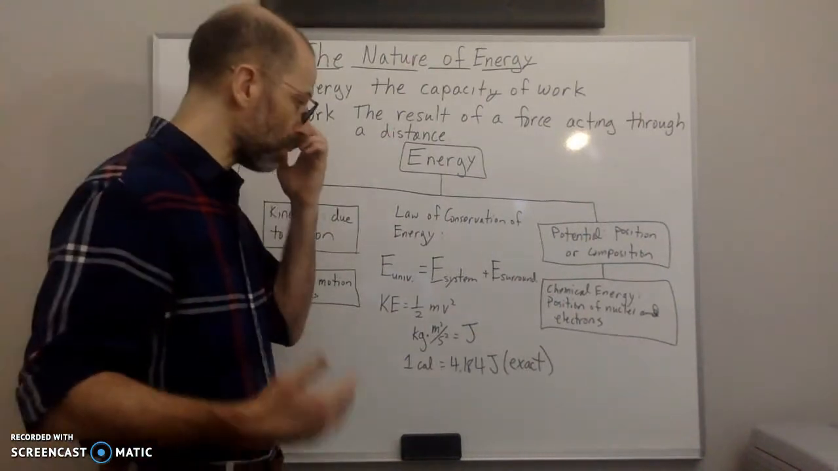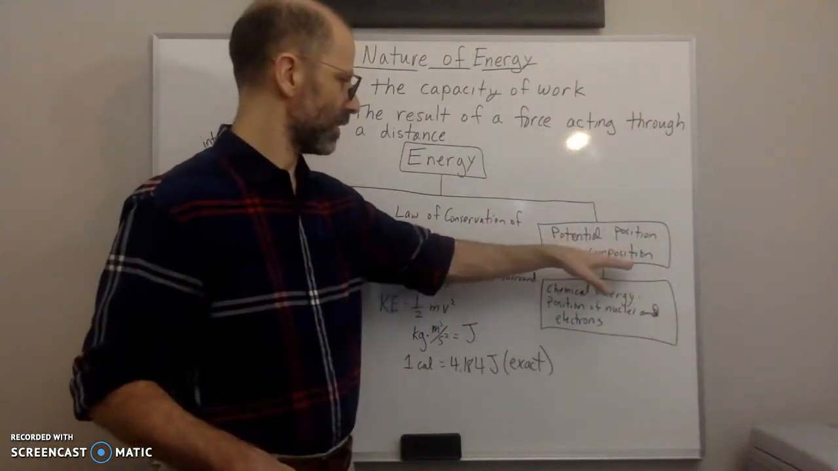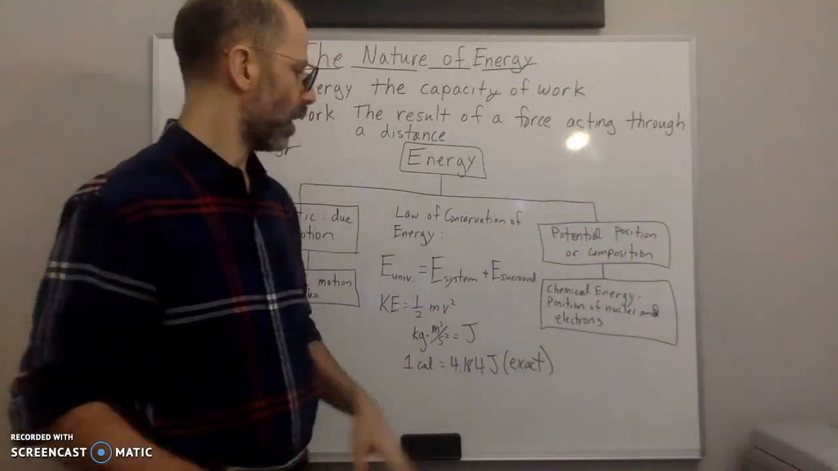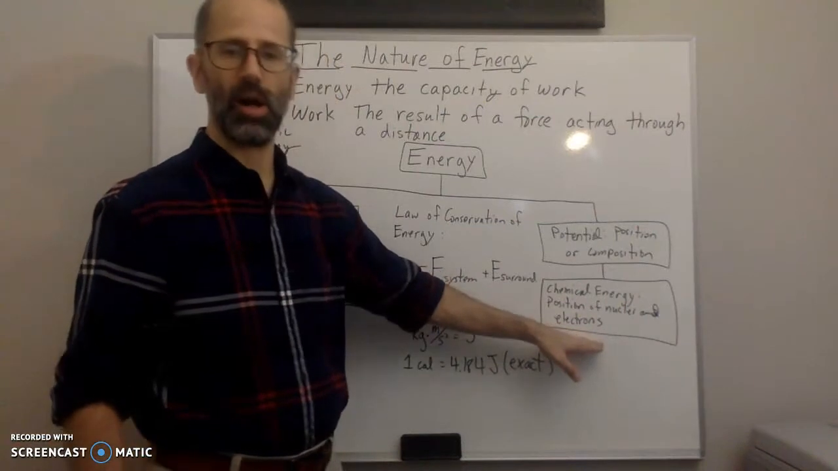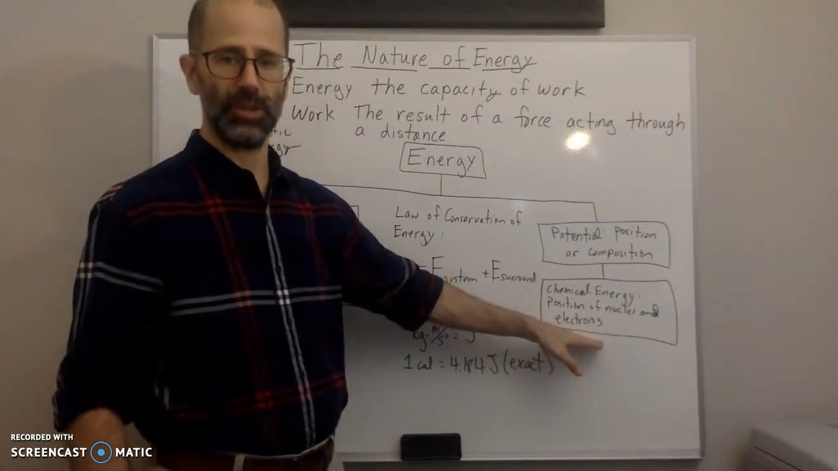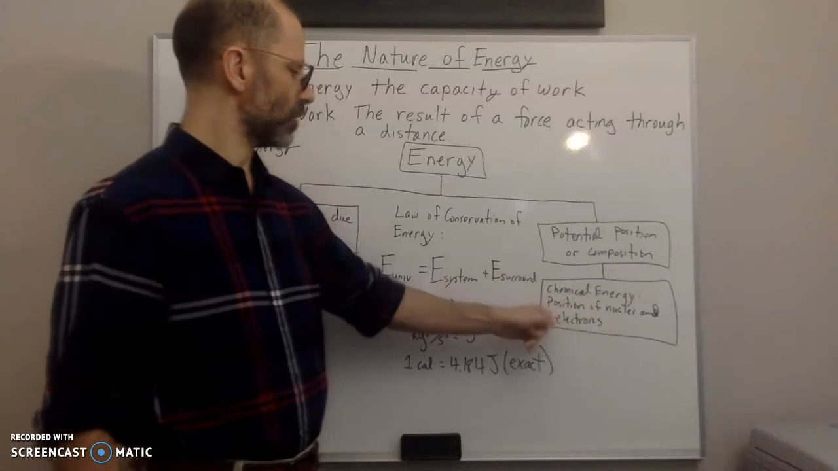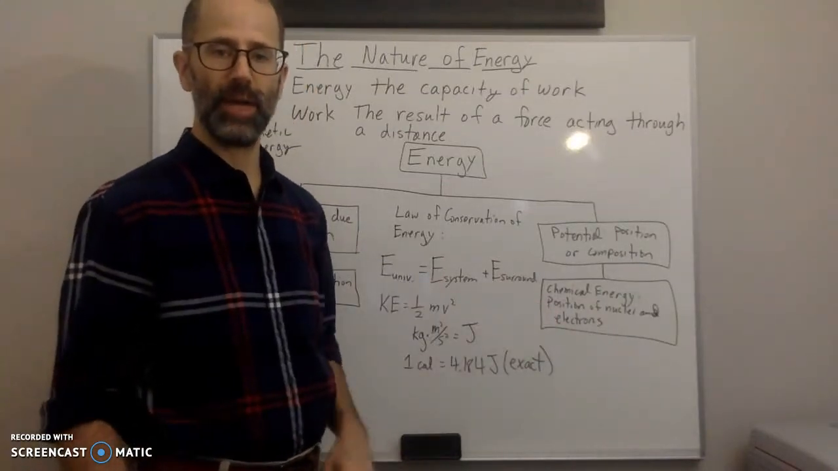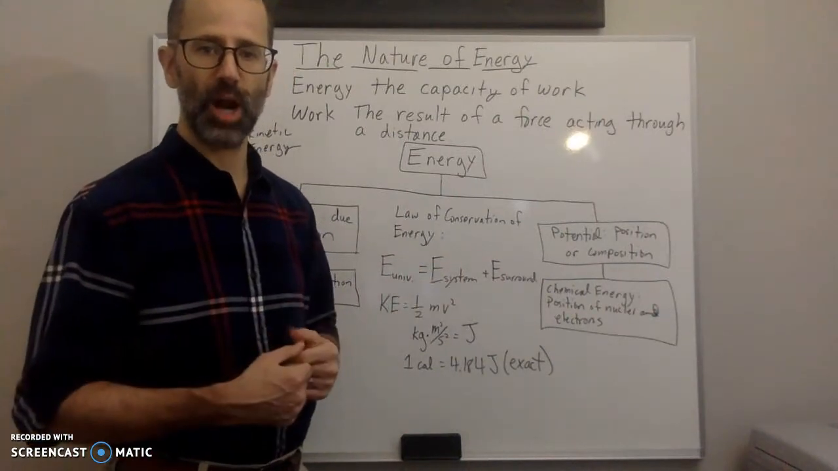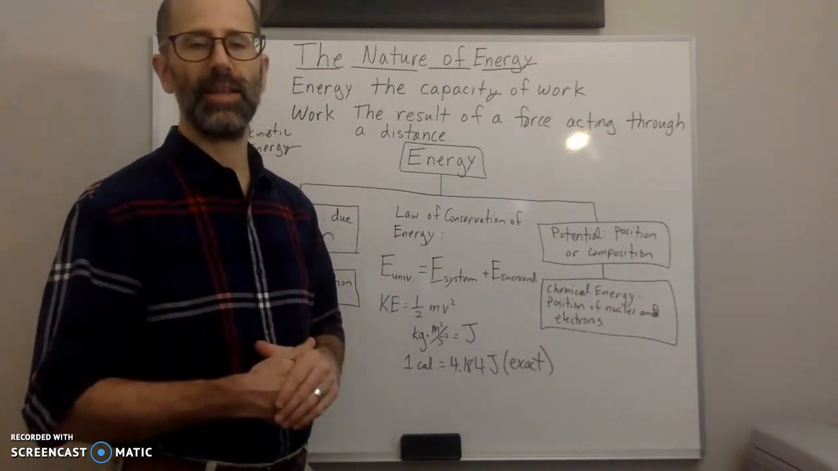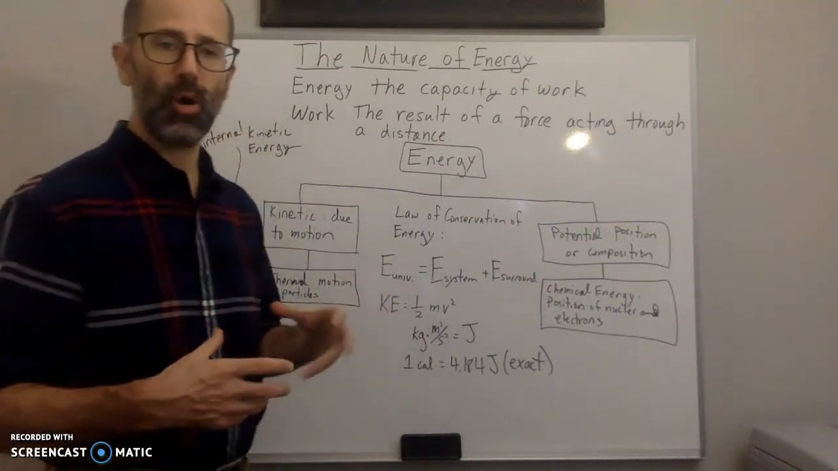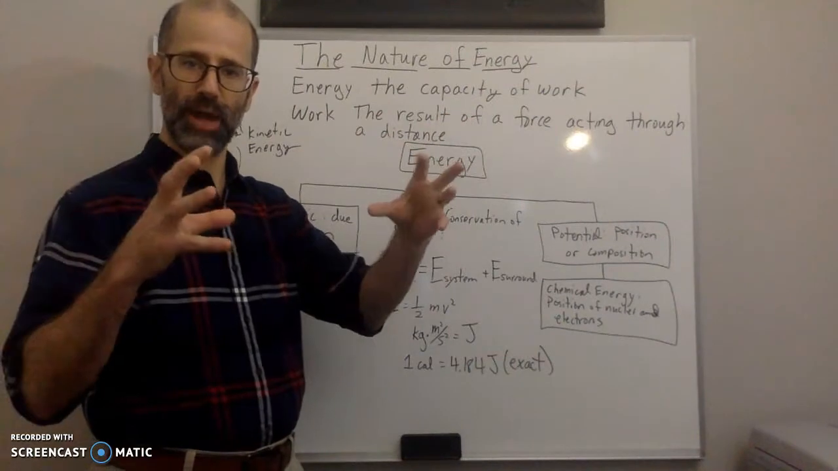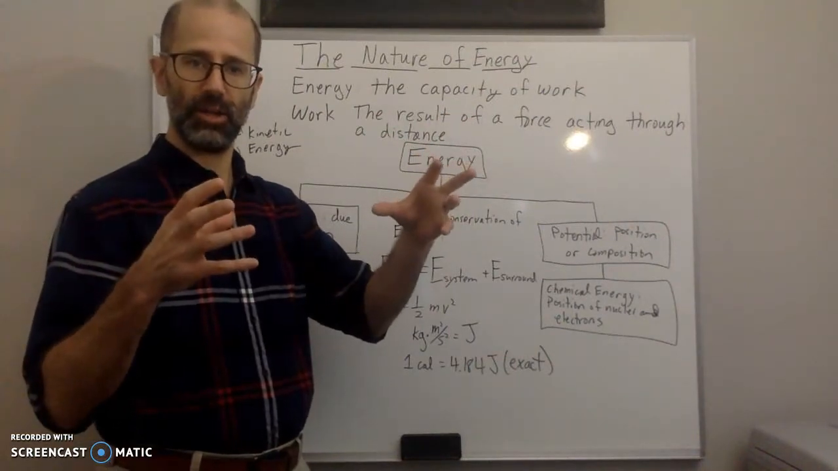The one that we are more interested in is the potential energy due to composition. That's going to be related to what we are going to call chemical potential energy, or just chemical energy, which is going to be related to the positions of nuclei and electrons, right? The nuclei of atoms are positive and the electrons are negative. So how the electrons are positioned in an atom or between two atoms that are bonded together, right?